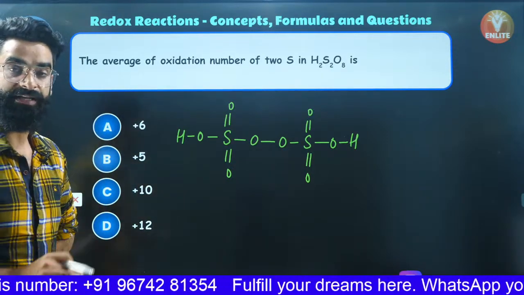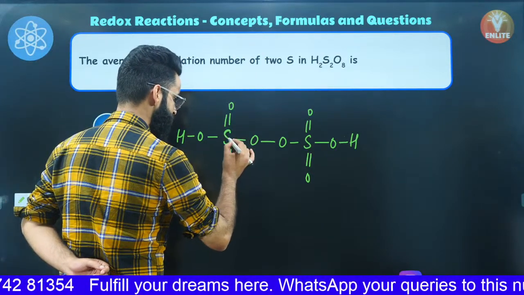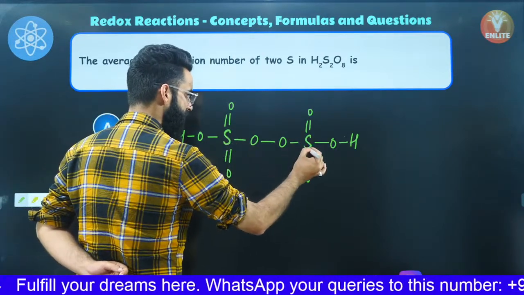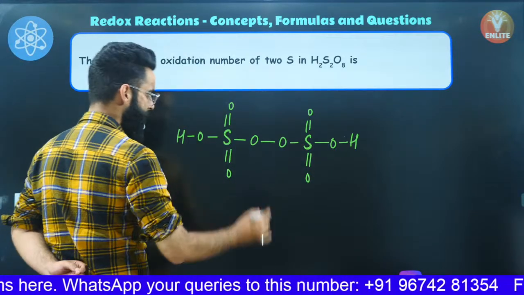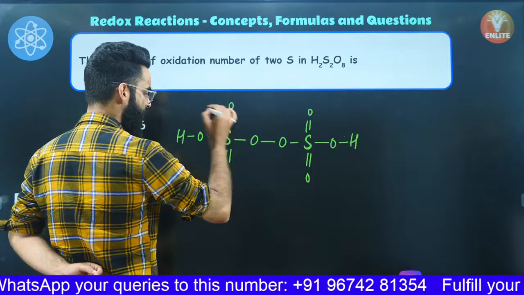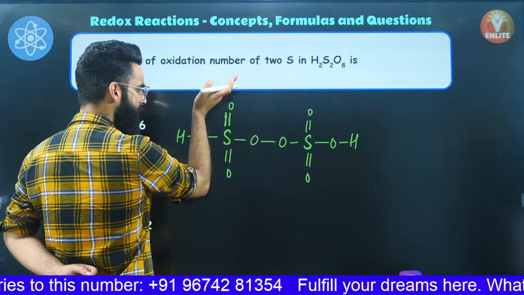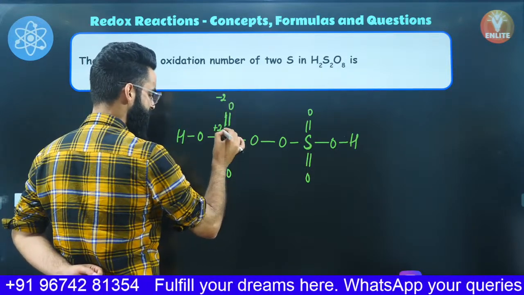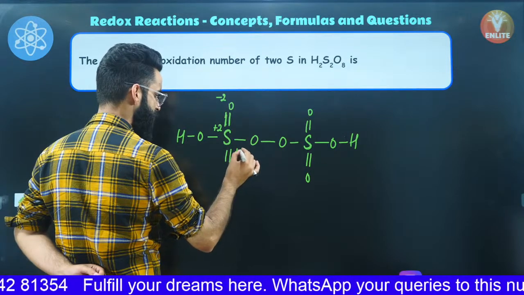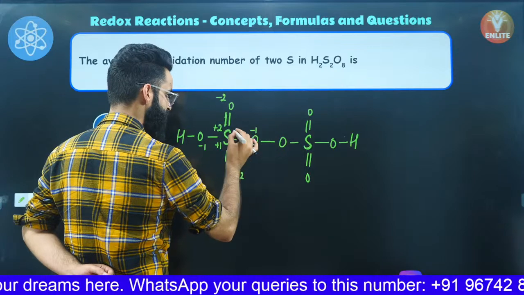So in order to calculate the average oxidation state of sulfur, I will first calculate the oxidation state of this particular sulfur, then this one, then I'll calculate their average, right? Now we will have a look exactly how I am going to do it. See, there is a double bond between sulfur and oxygen, right? So oxygen is more electronegative. It's going to attract both the bonded pair of electrons towards itself, due to which it gets -2, and at the same time sulfur gets +2. Again, this is going to be -2, this is going to be +2. This is going to be -1, this is going to be +1. Similarly, this is going to be -1, this is going to be +1.